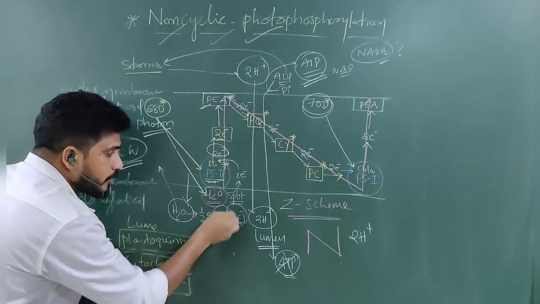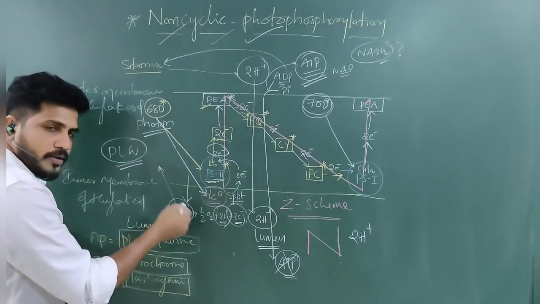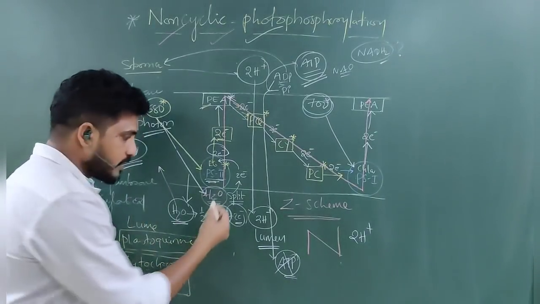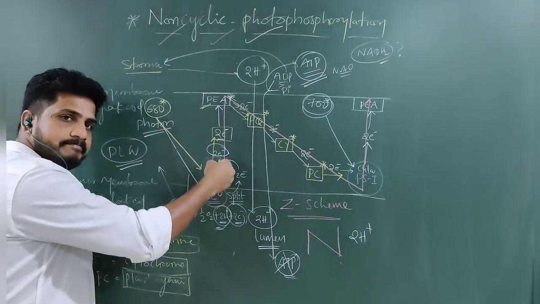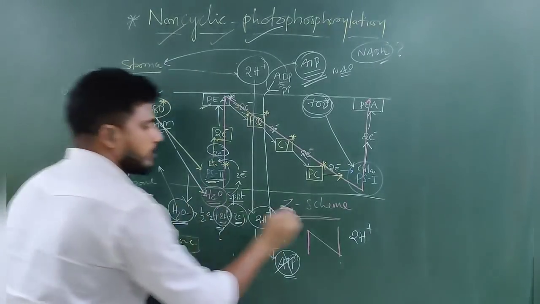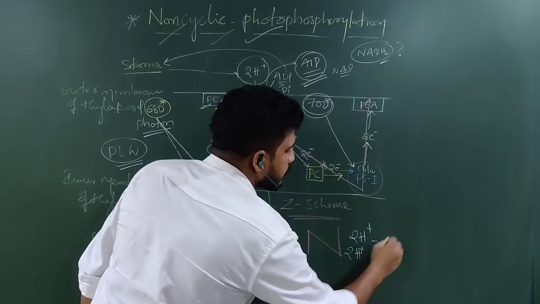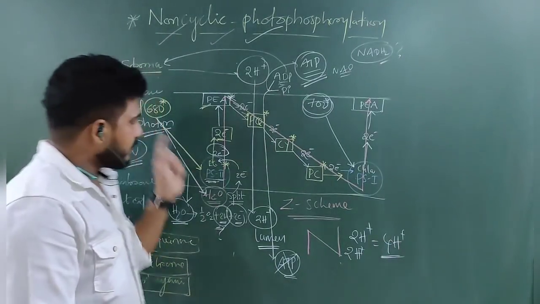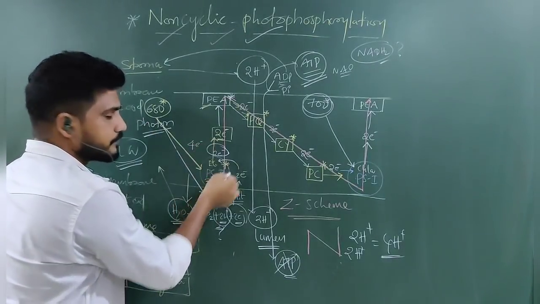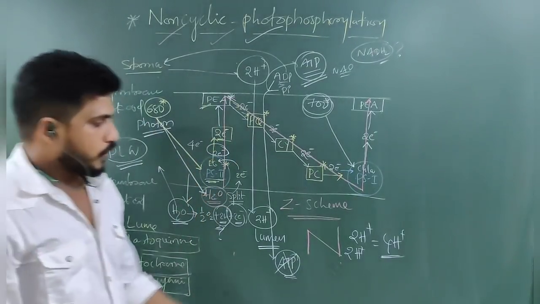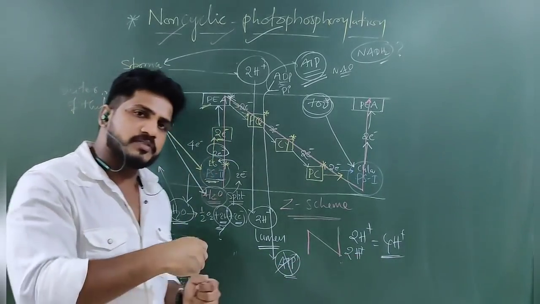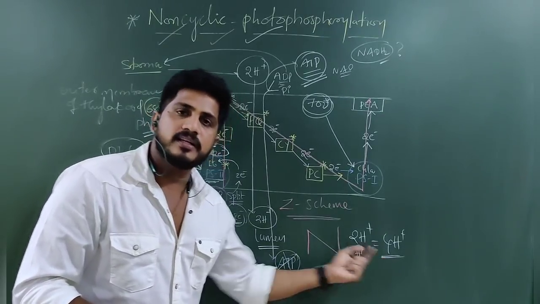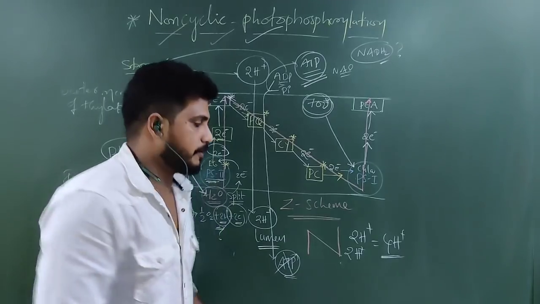Protons are also accumulating because of water split. When water molecules are broken, along with the 2 electrons, 2 protons are also released. But here, electrons are replacing. What is the fate of the proton? So 4 protons are accumulated by one split, and 4 electrons at the same time. Fine. One reaction is equal to 4H plus, so if there are 100 reactions, then 400 H pluses will be developed.